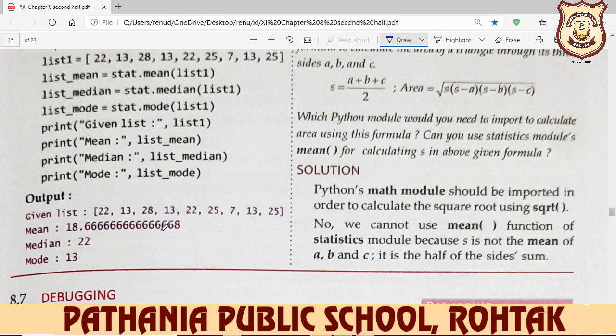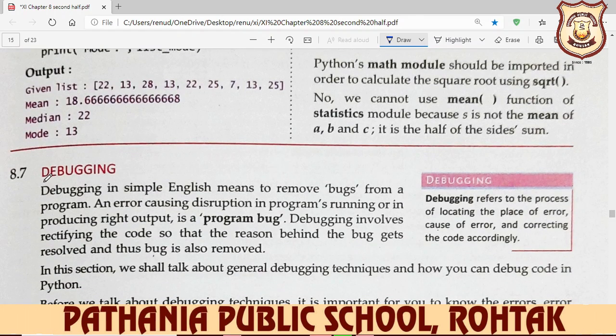Now our next topic is debugging. Very important topic, beta. Very important term: bug. What do you mean by bug? Bug means error. Debugging. What do you mean by debugging? Debugging means to remove the bugs. Bugs means errors, so to remove the errors from the program. In simple English, debugging means to remove the bugs from the program.